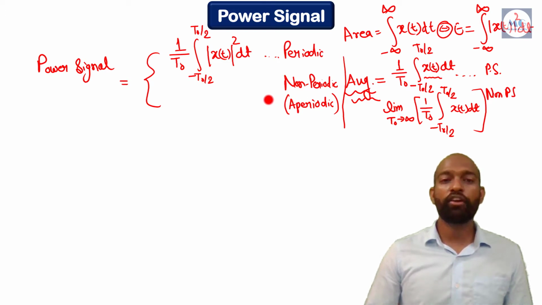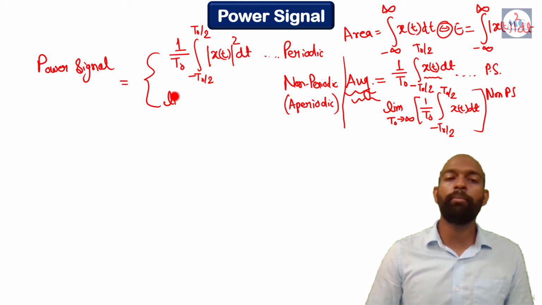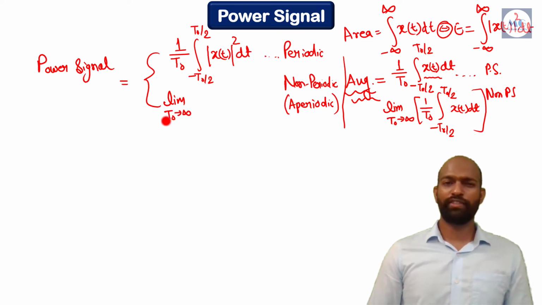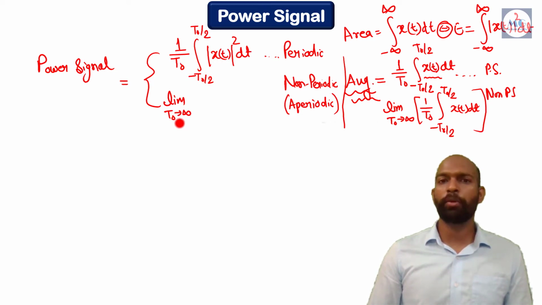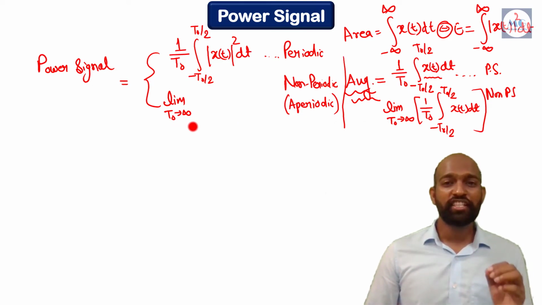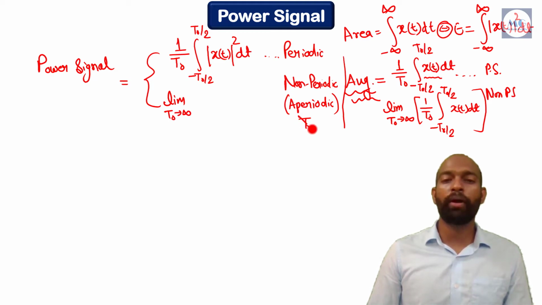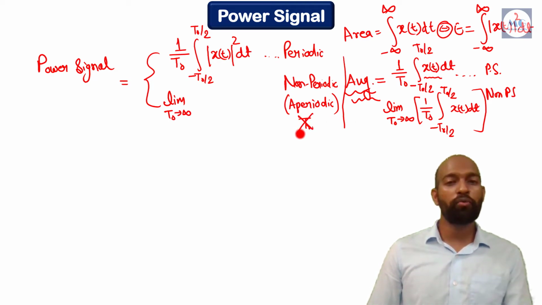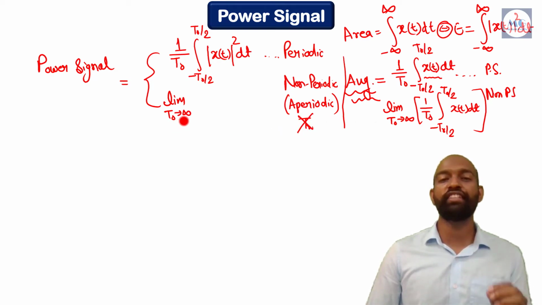So for non-periodic signal, we just have to put the limit T naught tends to infinity. Students, why are we putting T naught tends to infinity, do you know? This is very simple. As an aperiodic signal doesn't have a fundamental time period, we are assuming it as infinity.